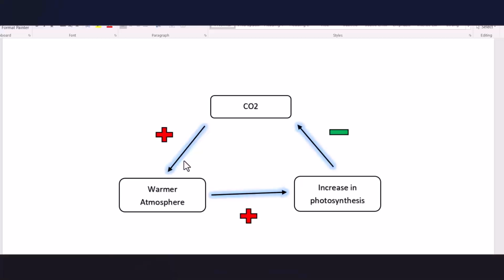You see, our two arrows up to here are positive, and photosynthesis is a process which absorbs carbon dioxide from the atmosphere. So this increase in photosynthesis can adjust the amount of CO2 in the atmosphere and actually moderate the increase in CO2. So this arrow is minus, and this is why we have a negative feedback loop,